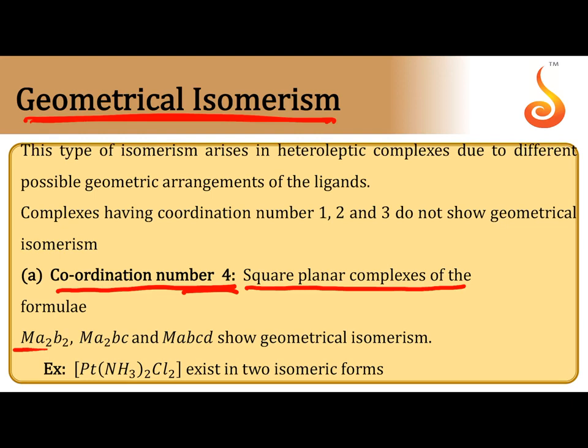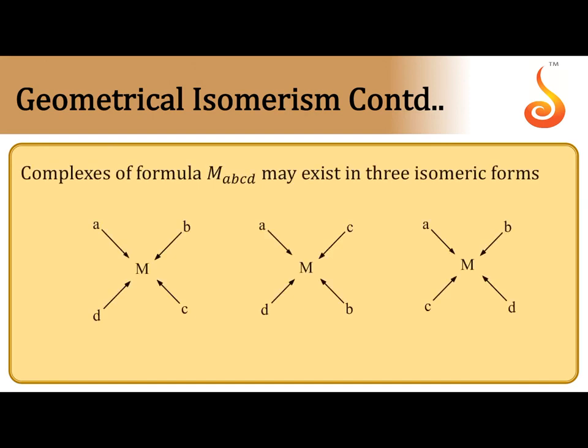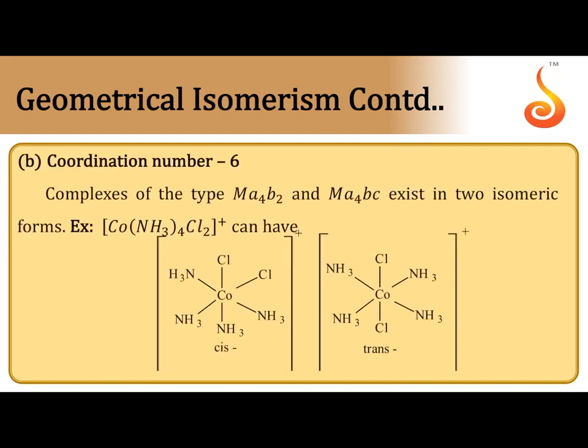So square planar complexes of the general formula Ma2B2, Ma2BC, MABCD can exhibit geometrical isomerism. You have to remember this general formula. Coming to Ma2B2, when 2 chlorines are on adjacent positions making an angle of 90 degrees, that is the cis isomer. If both are present at 180 degrees from one another, that is the trans isomer. Based on the distance between two identical ligands, we can say cis isomer as well as trans isomer. Similarly, for MABCD, there are 3 types of isomers.